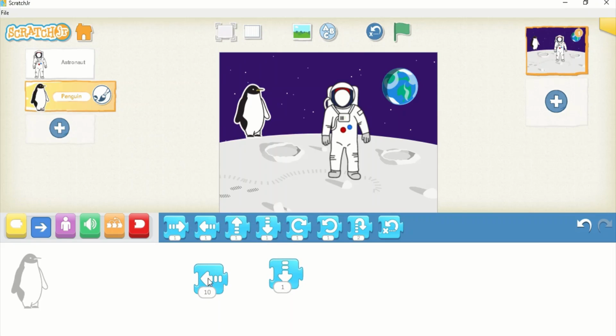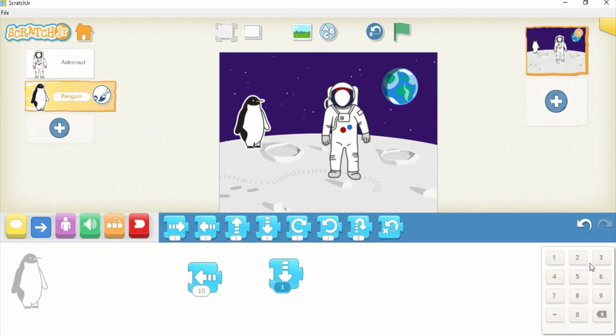Here I have taken this one with 10. If you want to do it with this one, use the arrow key and one step down. Suppose make it 3 steps. You can write anything, but the number should be valid according to the screen.